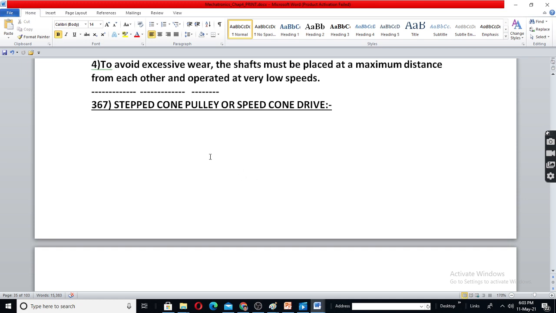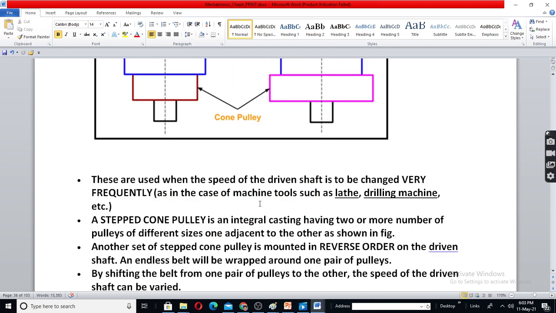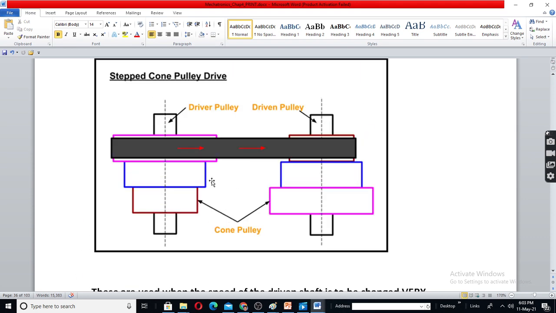Next, stepped cone pulley or speed cone drive. See here, this is for changing the speed ratio frequently. Now suppose say this is rotating at 5 rpm. Sorry, this is rotating at 5 rpm, this will be at 10 rpm. Here the diameter of the pulley is less. So this will be at 5 rpm, this 10 rpm. This will be 5 rpm speed ratio.